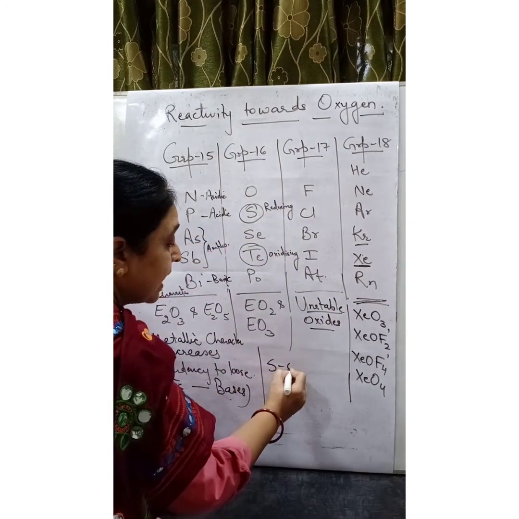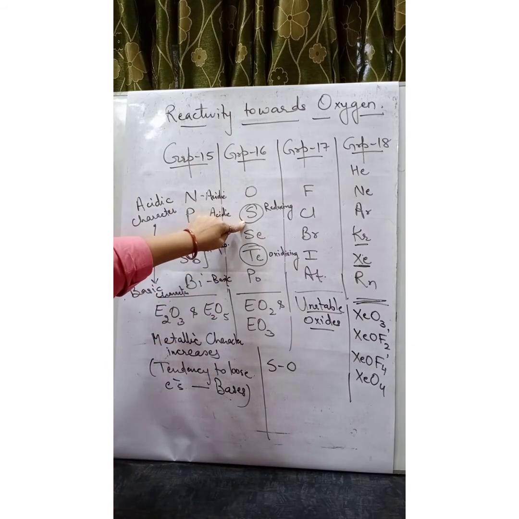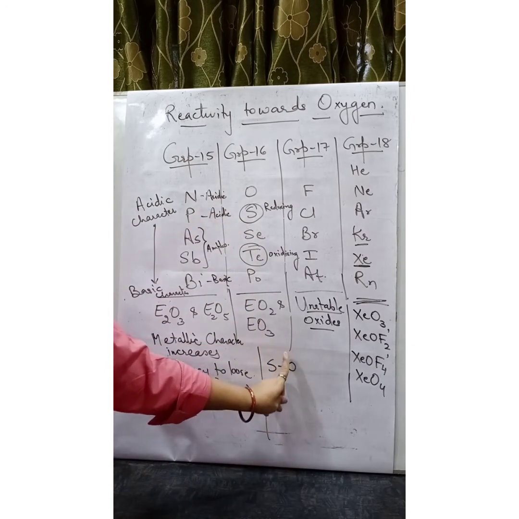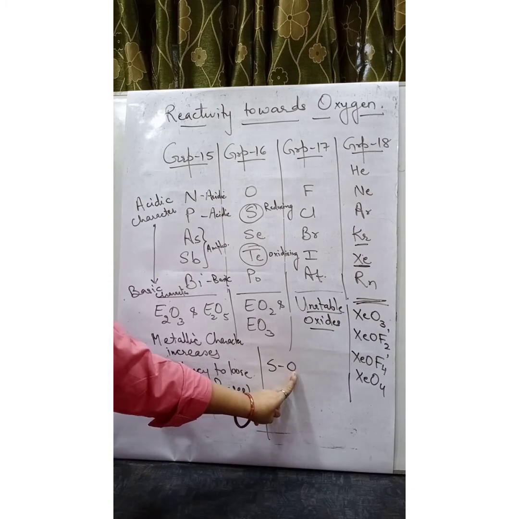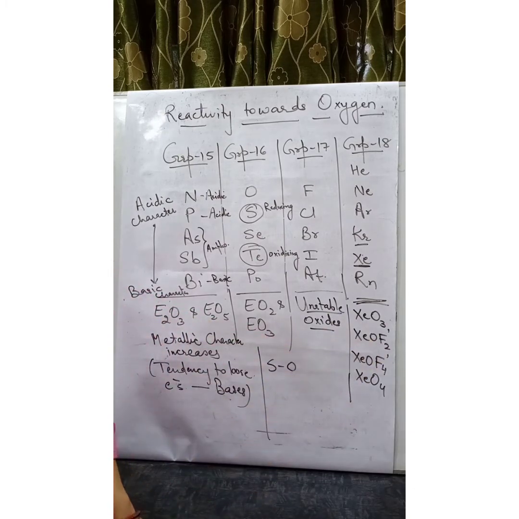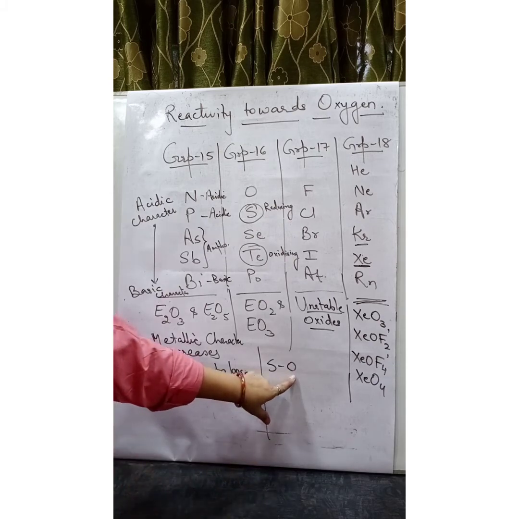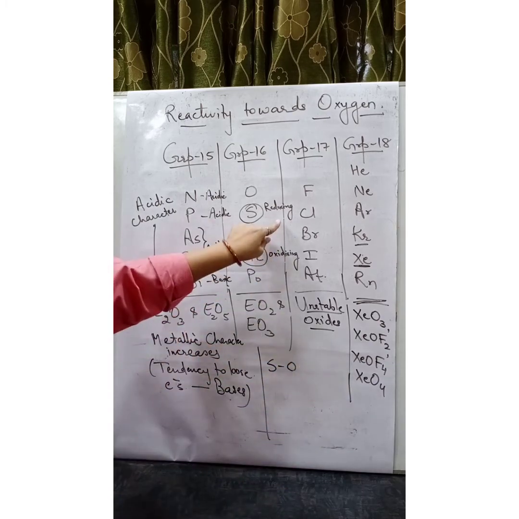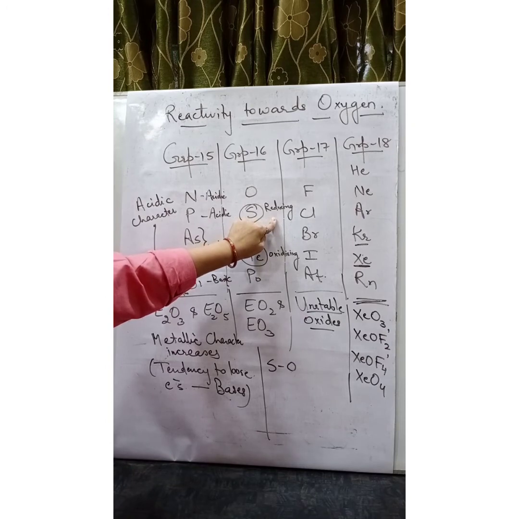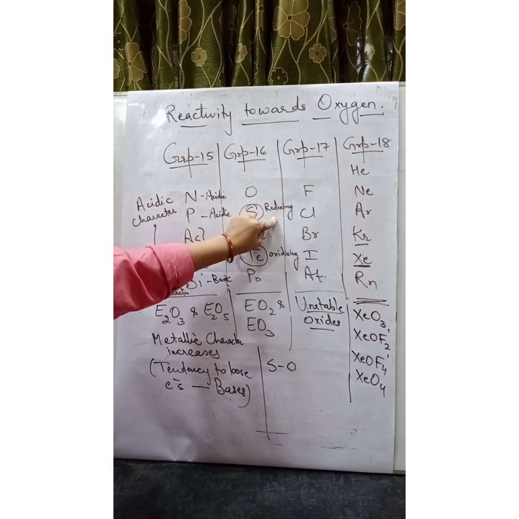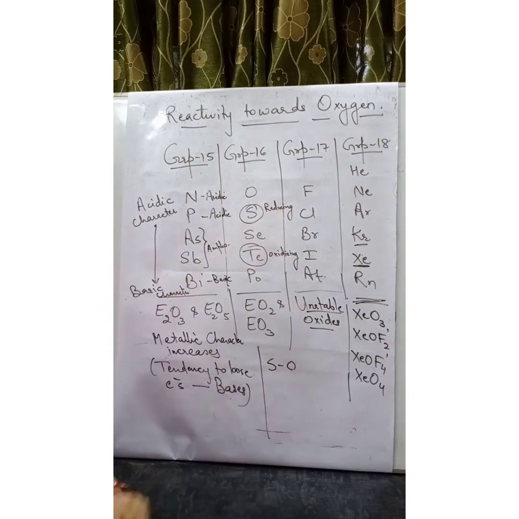We are talking about the S=O bond. Size is smaller, bond dissociation enthalpy is high. So oxygen is donated with difficulty. That means sulfur dioxide is showing reducing nature. What is the meaning of reducing? It means it is helping in reduction. And reduction means gain of hydrogen or loss of oxygen. So here it is showing this reducing character.